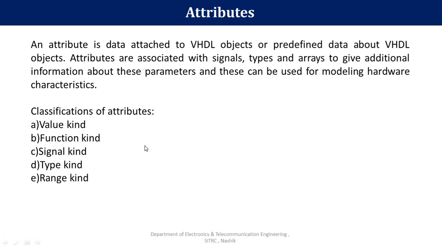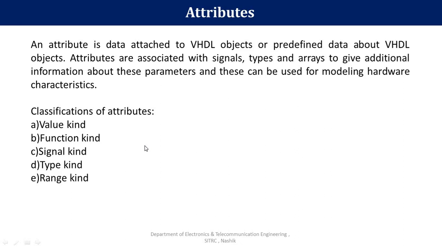These attributes are associated with signals, types, arrays, which give additional information about these parameters, and this can be used for modeling of hardware characteristics. Means attributes give additional information about signals, types and arrays like different VHDL objects, and they are required to model the electronic circuit so that software can correctly extract the RTL from the given code.